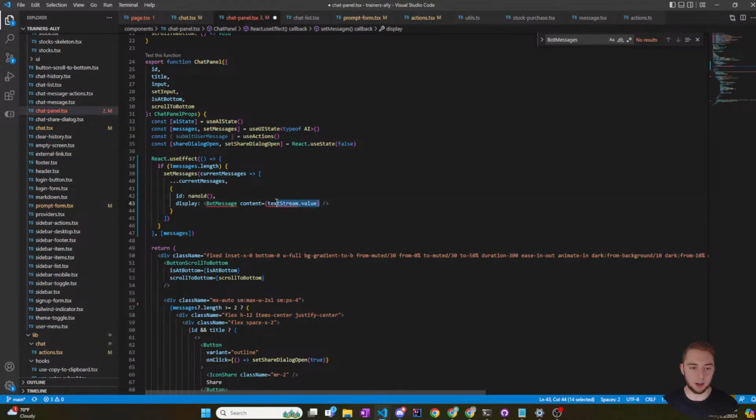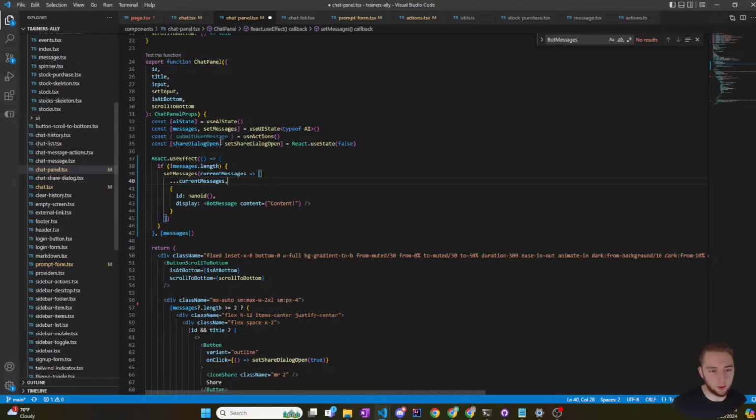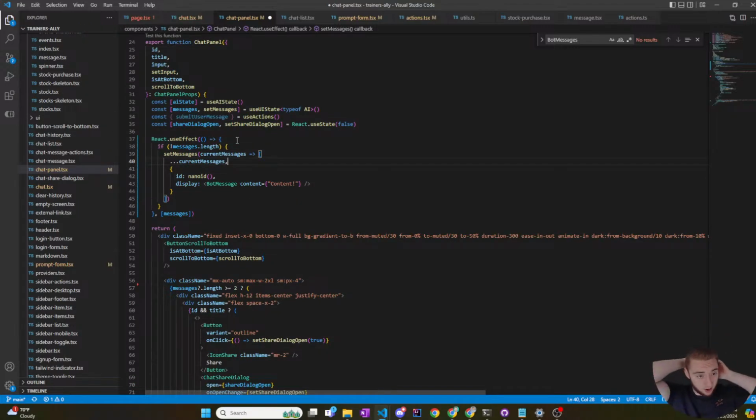And then it's just going to be content. And then I'll import bot message. Right now it's in a stocks folder. I'll have to change up my file structure a lot as well, but I'll get to that. At this point, I just want to get this to work. So I set the messages. That's fine, and that'll update the UI state.